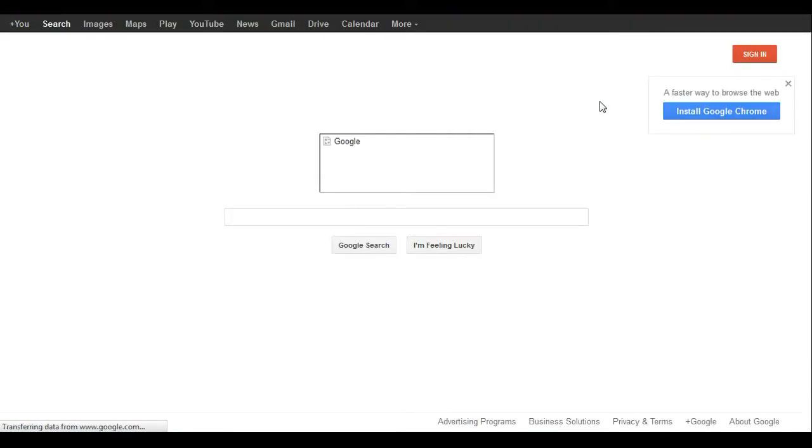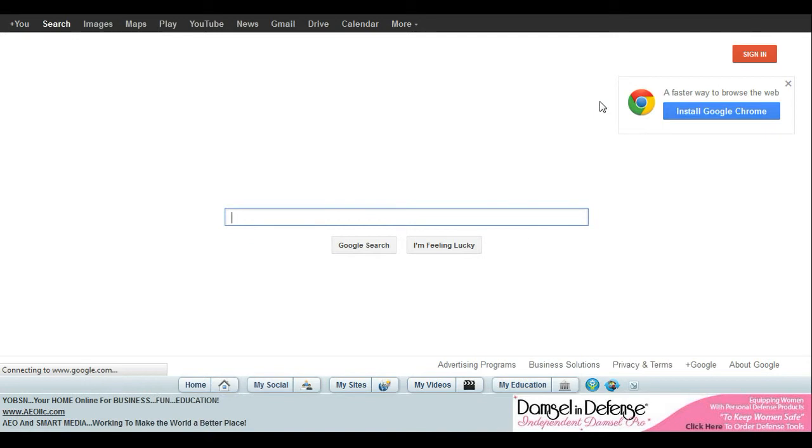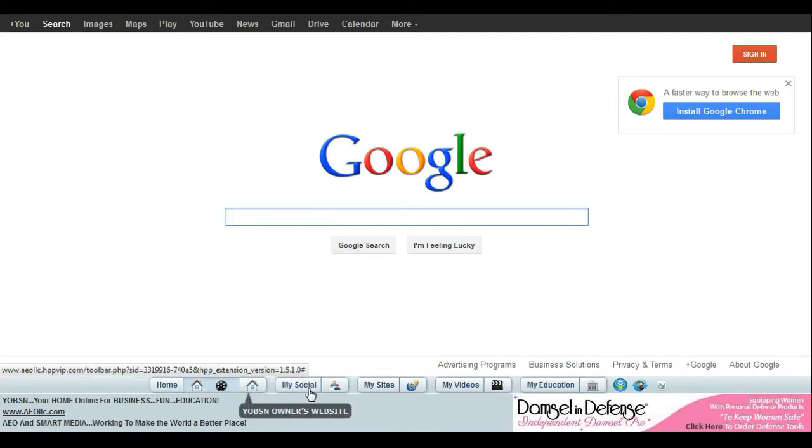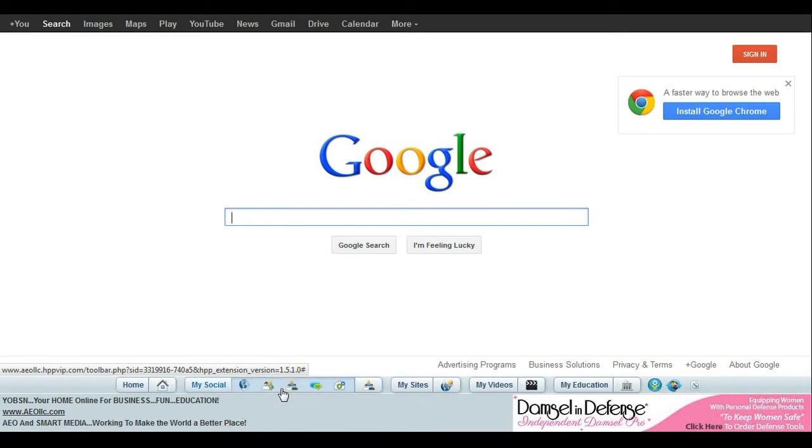But what's unique about YOBSN is that no matter where you go online, advertisers' ads follow you. So here I am at the Google homepage. However, this dynamic bar, as it's called, down here, this is the heart of YOBSN. And basically it's dynamic because look at what happens when I put my cursor there.